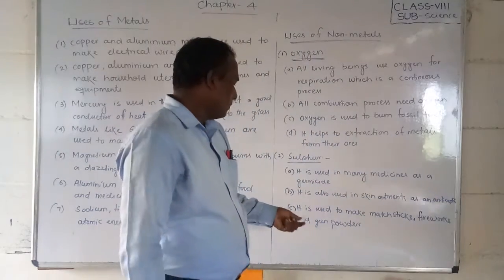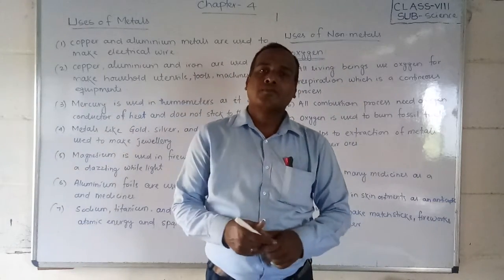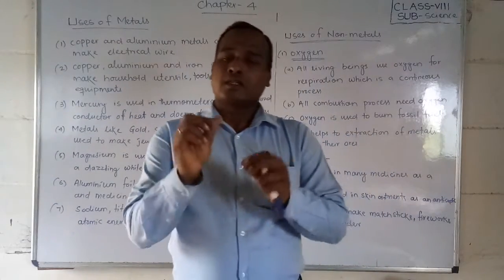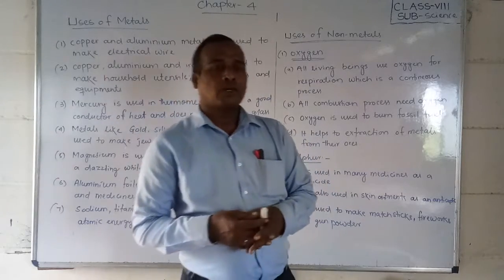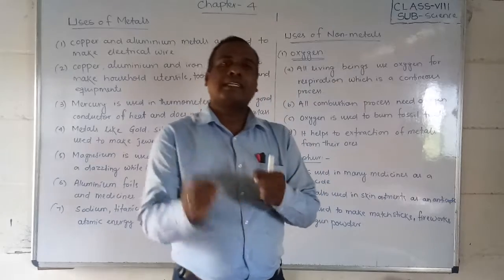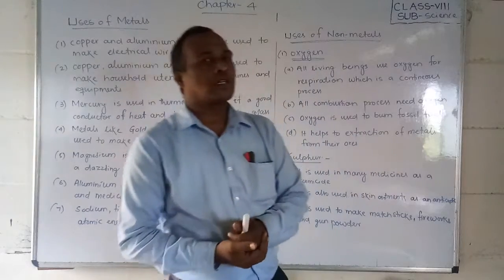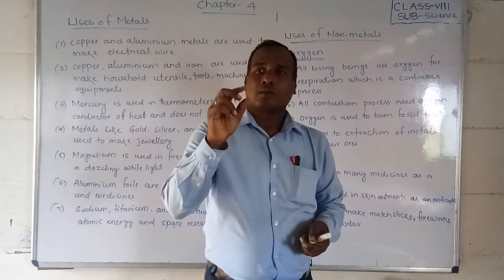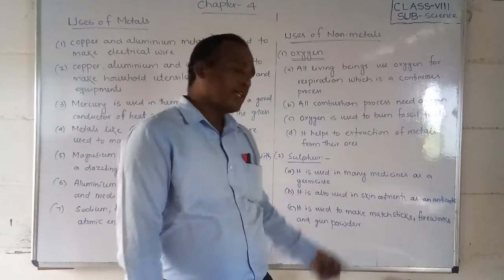Okay, antiseptic substances. It is used to make matchsticks, fireworks, and gunpowder. Students, you have seen matchsticks with red, brown or black tips. That tip of the stick is actually made of sulfur. Phosphorus and sulfur, in the white sticks. Whenever we heat sulfur, even a little heat, it will start to burn. Fireworks also use sulfur, and gunpowder too. When they make a bullet for a gun, they also make the gunpowder. Okay, so these are the uses of sulfur as a non-metal.